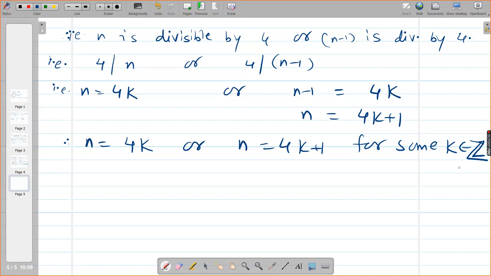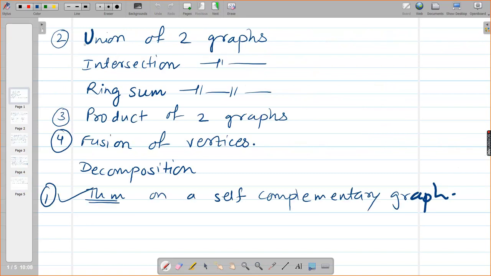So this one we have done. Now let us do the remaining points. Finished writing this? Now we want to do second point, union of two graphs, then product, then fusion. Let us see how much we can complete today.